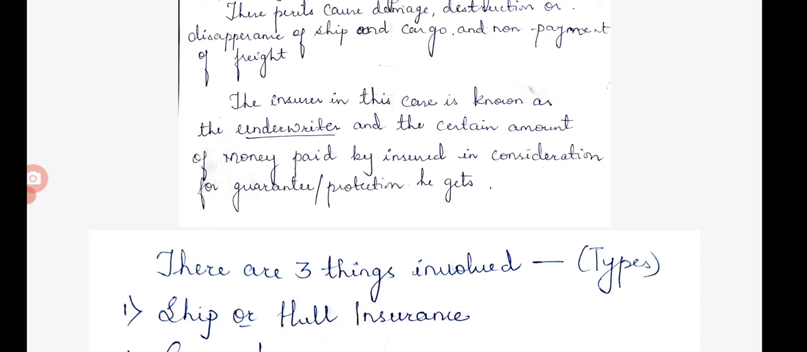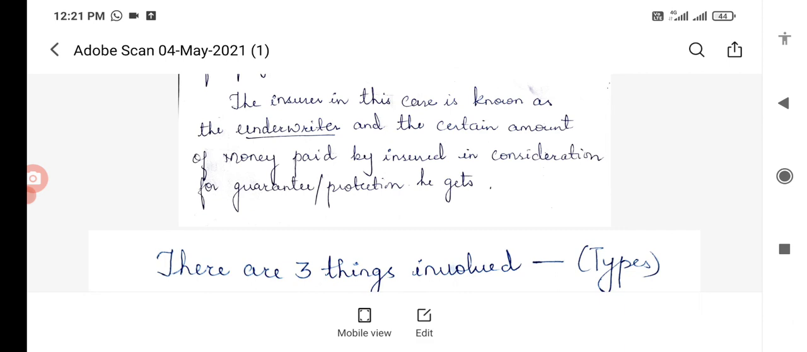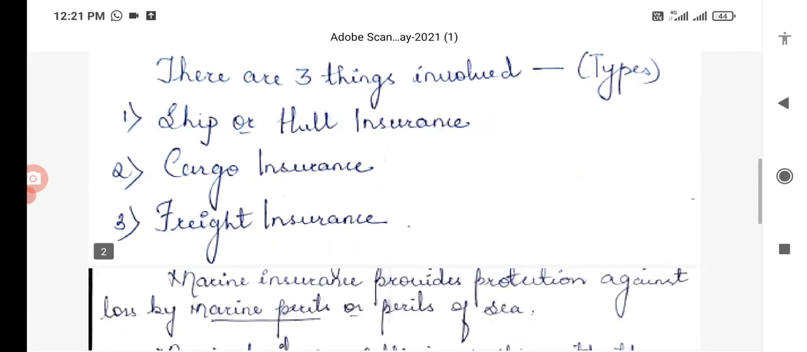Okay, next class, there are four more principles. I'll cover them and complete marine insurance. Okay, so copy the notes in your notebook.